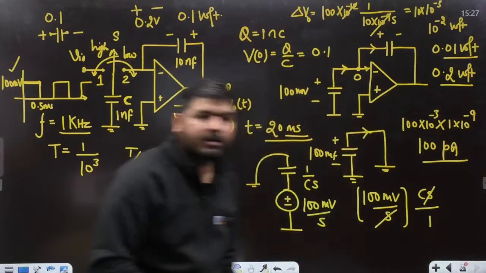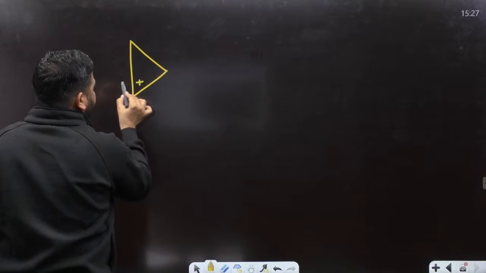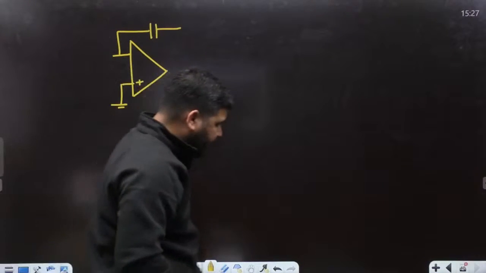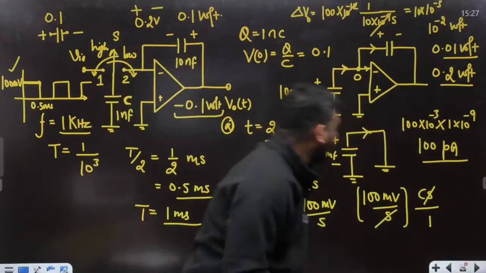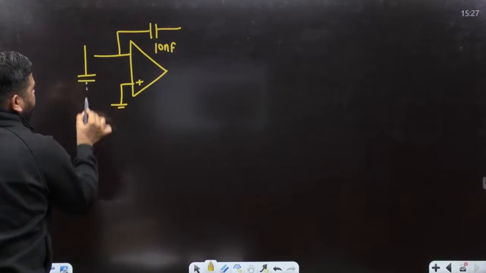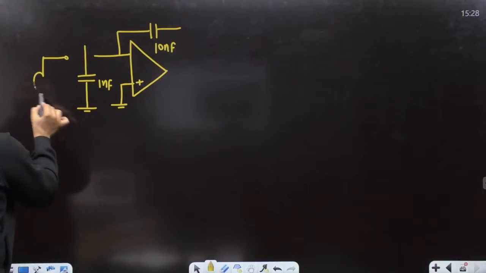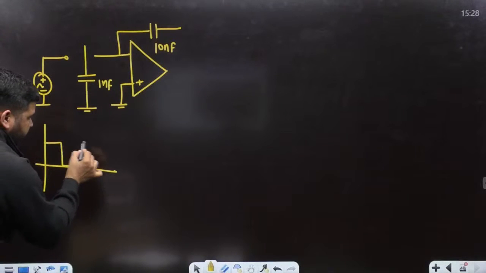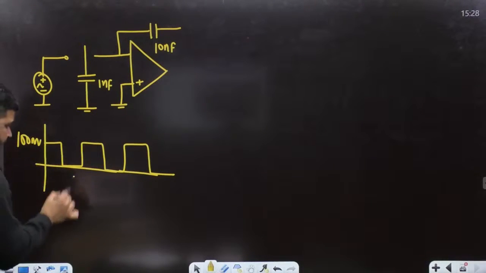Let's use the next slide. The question was very simple. This is grounded and we have one capacitor here, and the capacitor value was, tell me the capacitor value. So the capacitor value was 10 nanofarad here, and here we have one capacitor as 1 nanofarad. At this point we have a source, and the source voltage is changing like this. Is it clear, guys? Source voltage is changing like this. This is 100 millivolt and the frequency is 1 kilohertz.